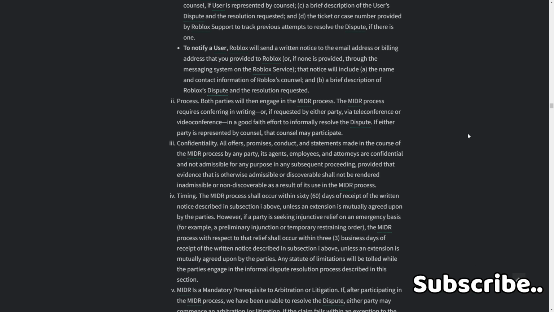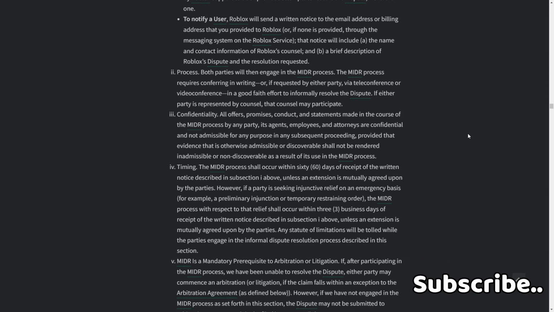4. Timing. The MIDR process shall occur within 60 days of receipt of the written notice described in subsection 1 above, unless an extension is mutually agreed upon by the parties. However, if a party seeks injunctive relief on an emergency basis, for example a preliminary injunction or temporary restraining order, the MIDR process with respect to that relief shall occur within 3 business days of receipt of the written notice described in subsection 1 above, unless an extension is mutually agreed upon by the parties.